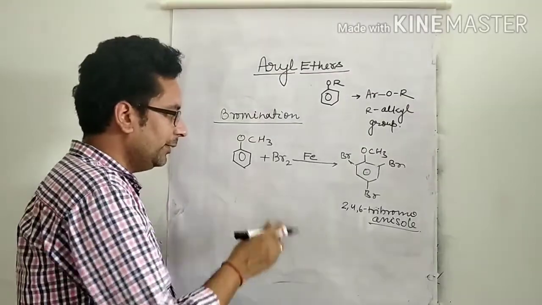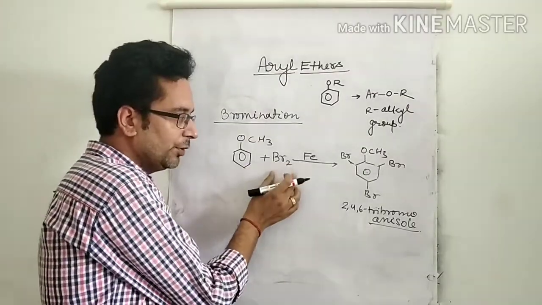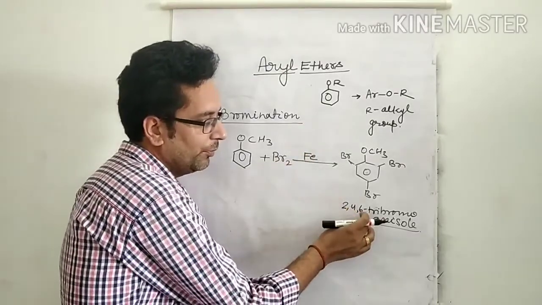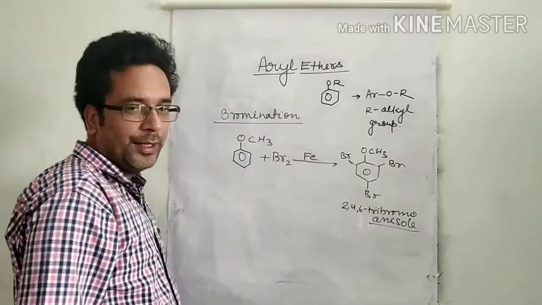So when anisole reacts with bromine in the presence of iron, it forms 2,4,6-tribromoanisole.